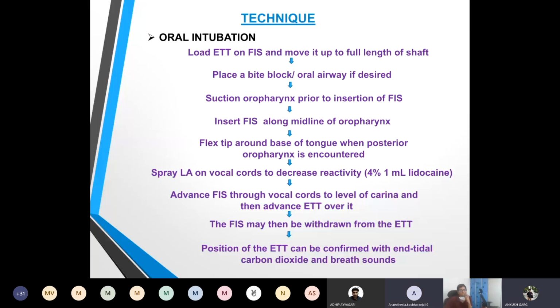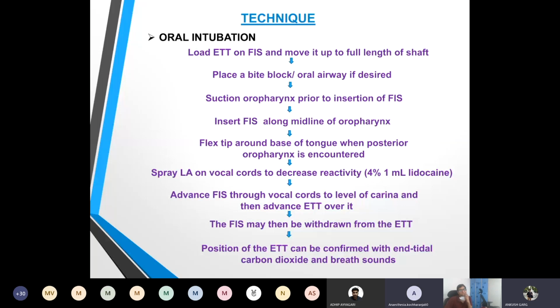Which technique will you use for anesthetizing the tongue here? You have not written. Ma'am, we will use a topical spray, 10% spray, or we can use cotton pledgets.